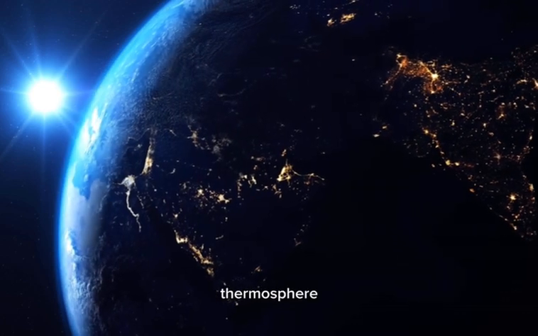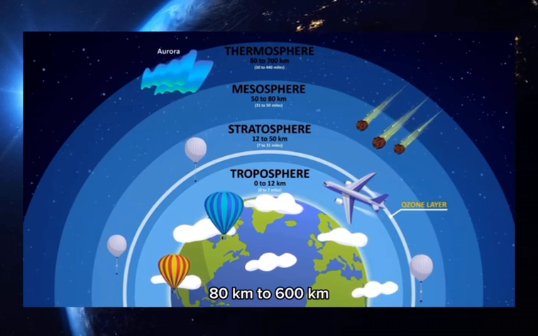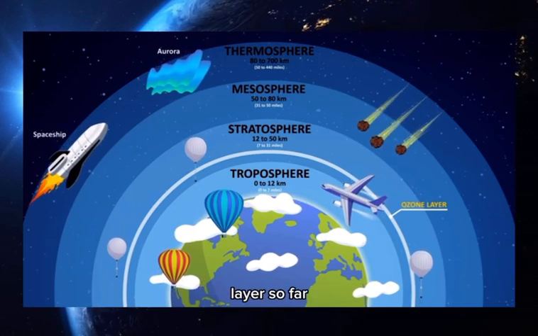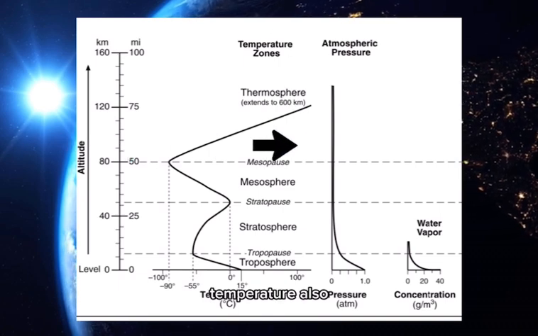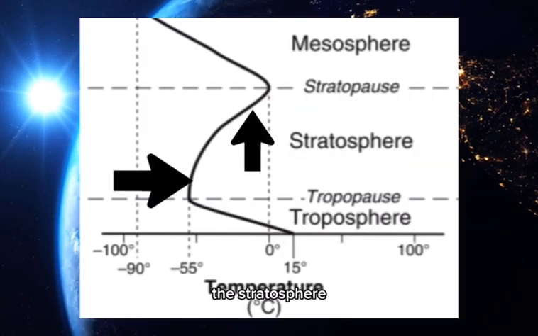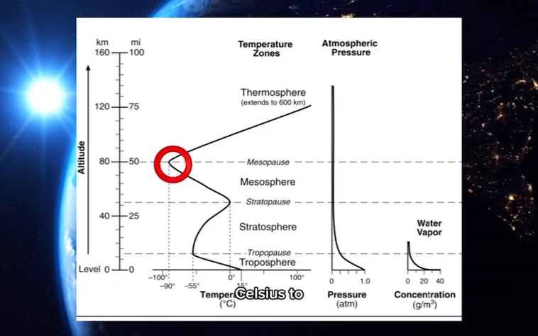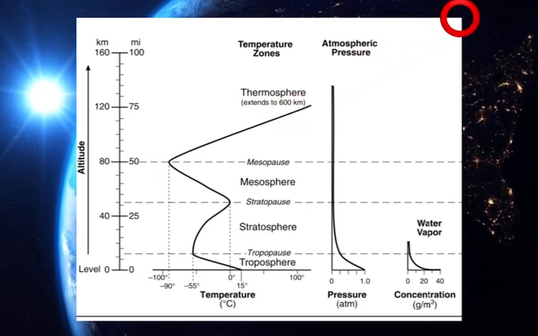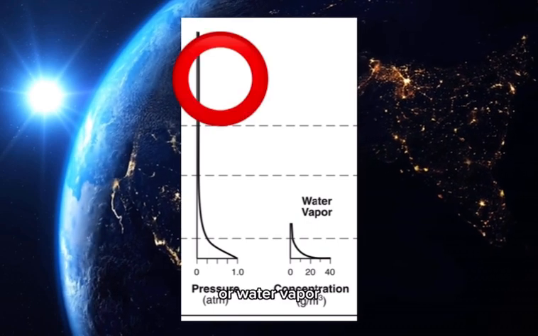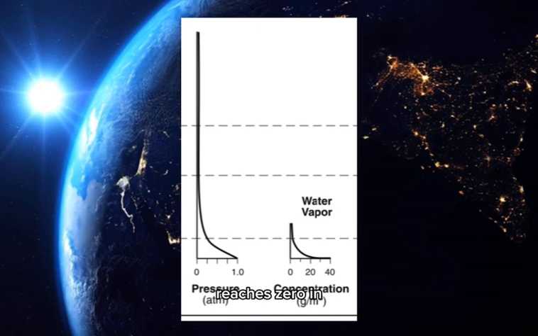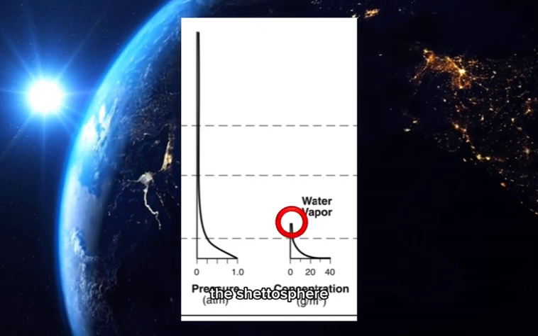Lastly is the thermosphere. This layer stretches from 80 kilometers to 600 kilometers, being the largest layer so far. In this layer, as altitude increases, temperature also increases, like the stratosphere. The temperature is between negative 90 degrees Celsius and 2000 degrees Celsius. In this layer, there is no atmospheric pressure or water vapor because the pressure reached zero in the mesosphere and the water vapor reached zero in the stratosphere.